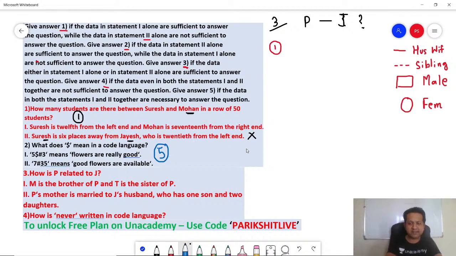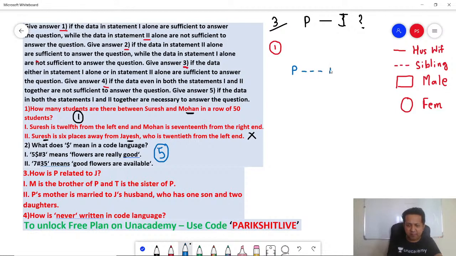Let's have a look. How is P related to J is the question. Okay. M is the brother of P. So basically it's a sibling. So you have got P and M is the brother of P.